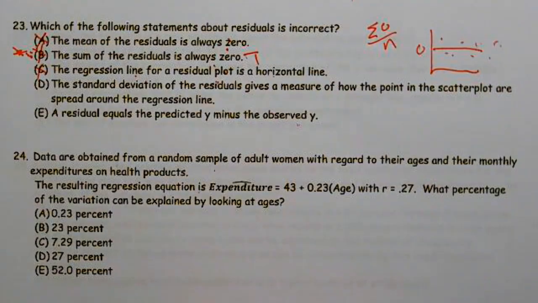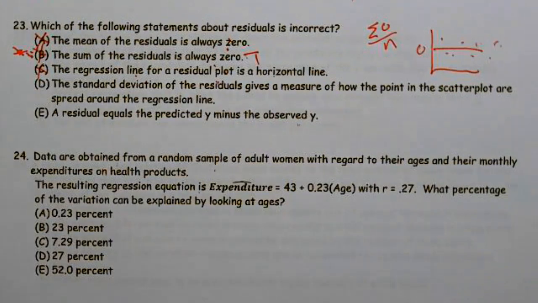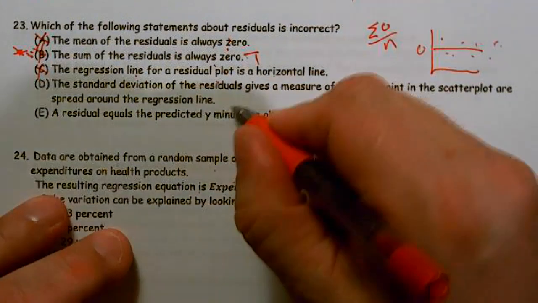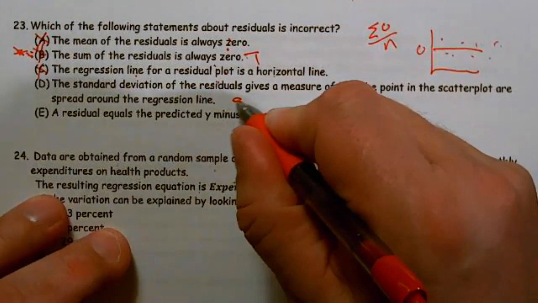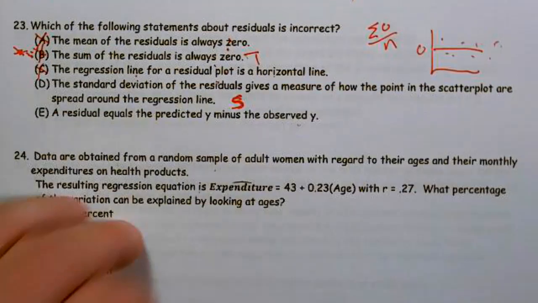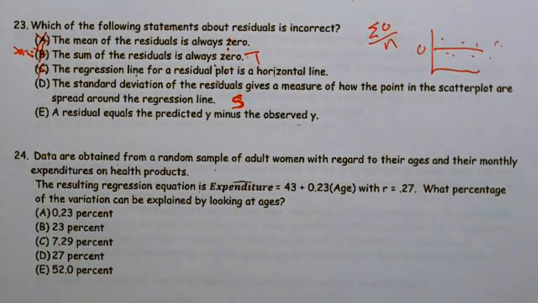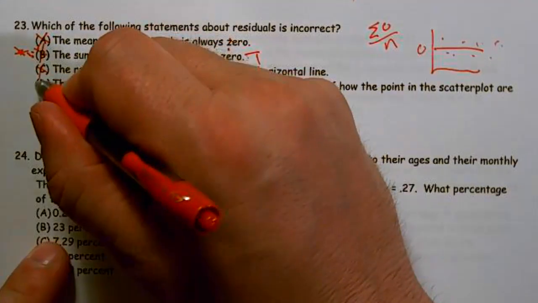The standard deviation of the residuals gives a measure of how the points in the scatter plot are spread around the regression line. This was in our recipe, or in our definitions, as S. This is the S, the standard deviation of the residuals, and it's how far the data might be spread for a given X value above or below the line. So it's just telling you how spread out it is across our regression line, or how far individual data points will be from what we predicted. So this is also a true statement.